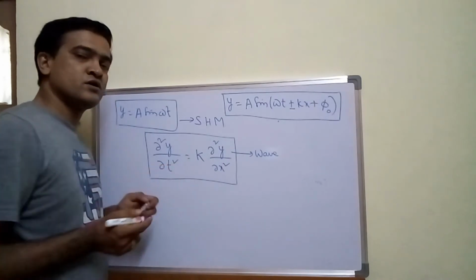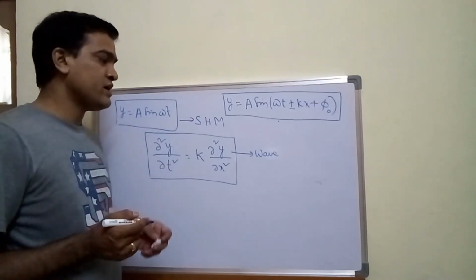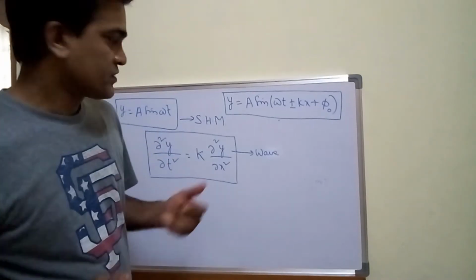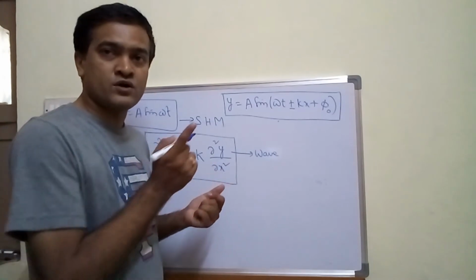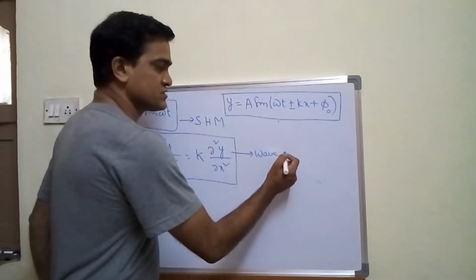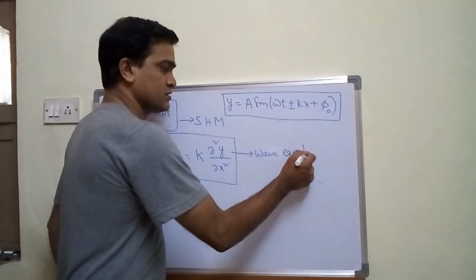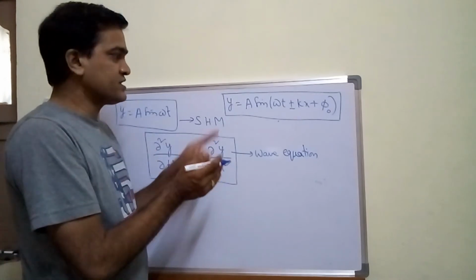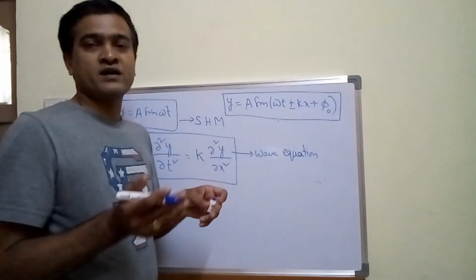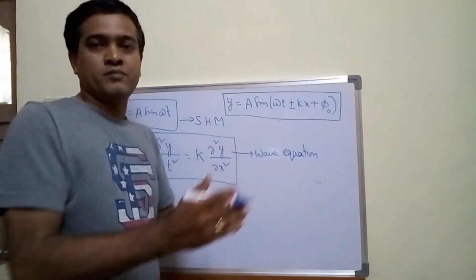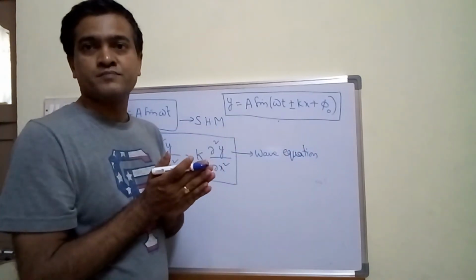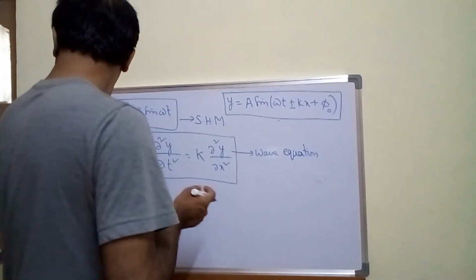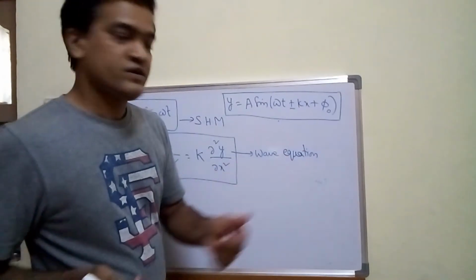That means in order to satisfy a wave equation, I told you in the previous sessions about two conditions. This condition has to be satisfied. This is a wave equation, and I have already shown you how we got this formula. Based on this, y is equal to a sin(ωt ± kx), and I have shown you this by considering the wave traveling towards the positive x-axis. This is the wave equation.